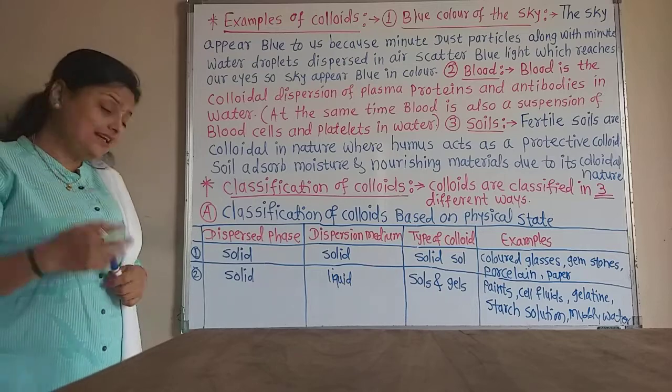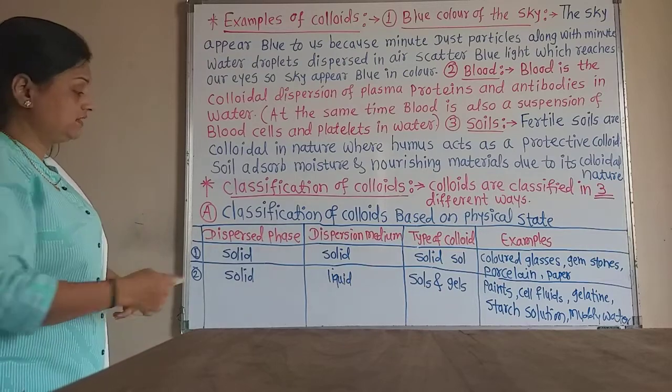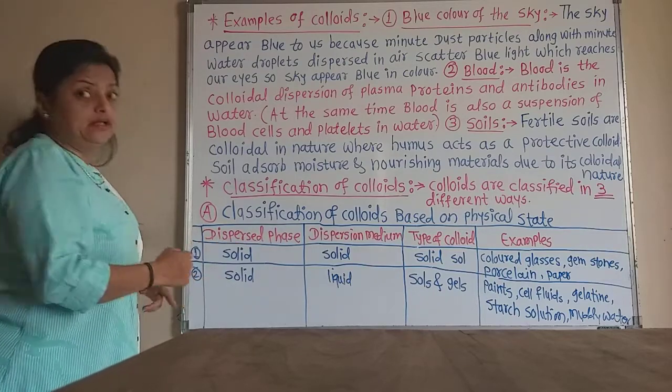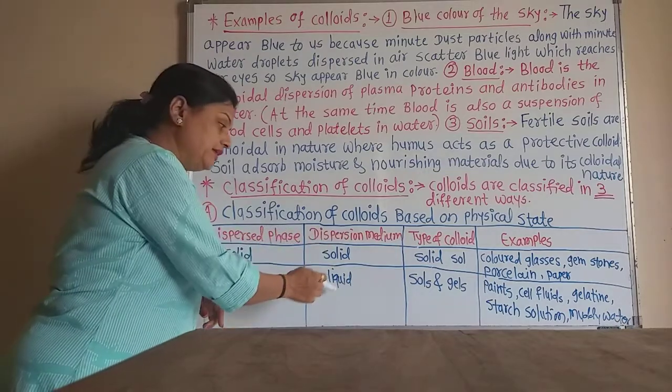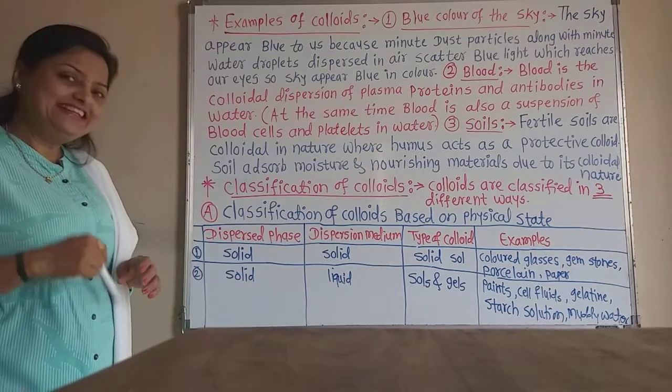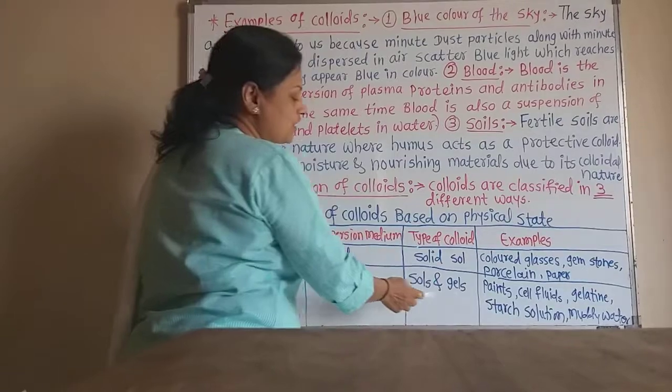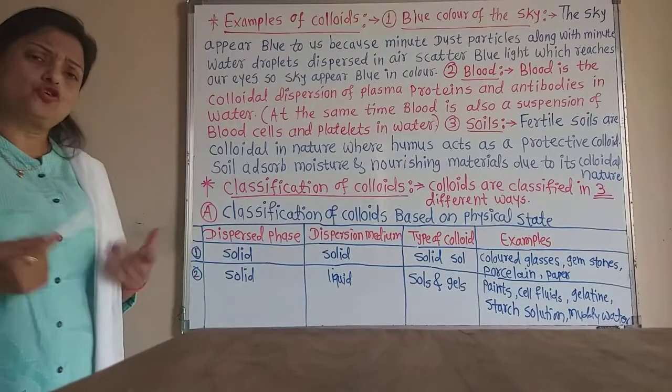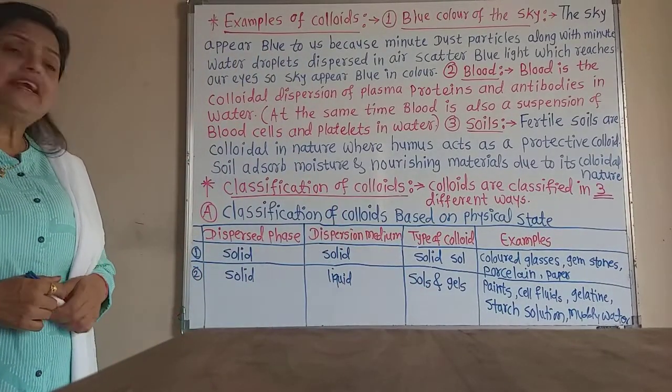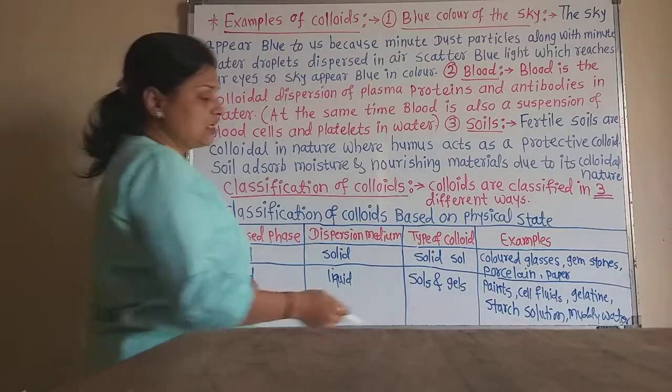Now the second type has the dispersed phase solid, but the dispersion medium is liquid, and they are called sols or gels. The best example is paints.